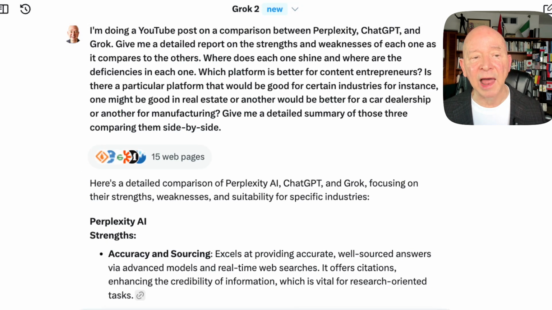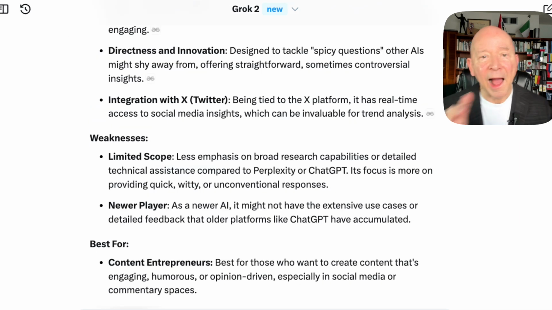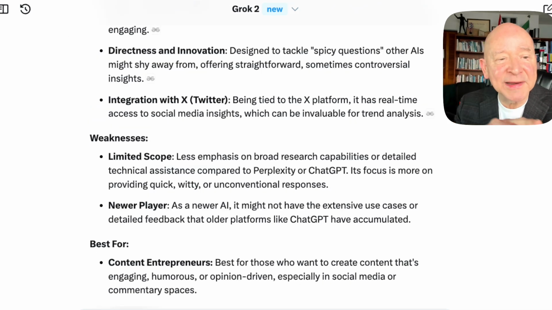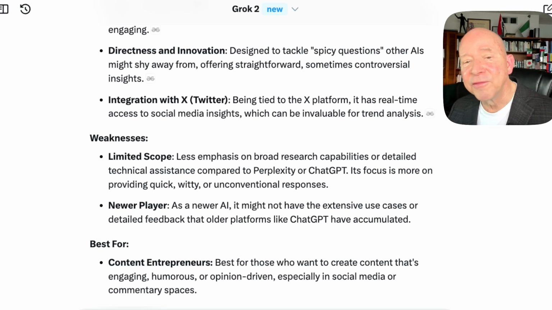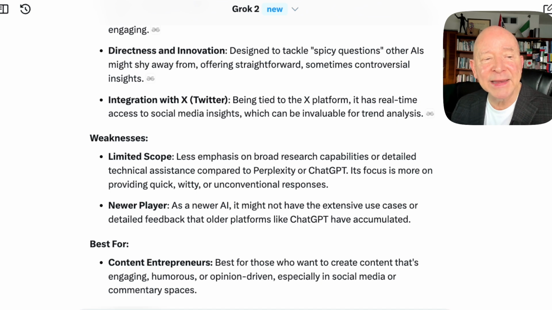So it's showing me a lot of capabilities with this. I love the way they talk about this here. Directness and innovation designed to tackle spicy questions. Okay, use your imagination what that is, that other AIs might shy away from, offering straightforward, sometimes controversial insights. In other words, again, some of the language is not safe for work. Some of it's going to be a little bit out there, and you want to just be aware that that exists. There's a place for it, and there's a place not to.